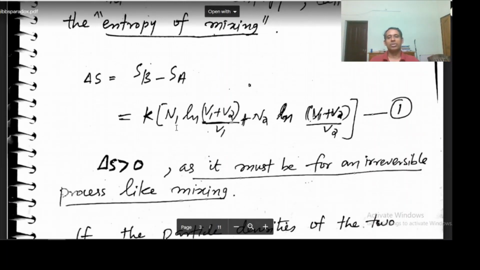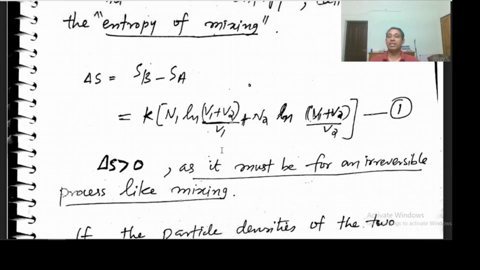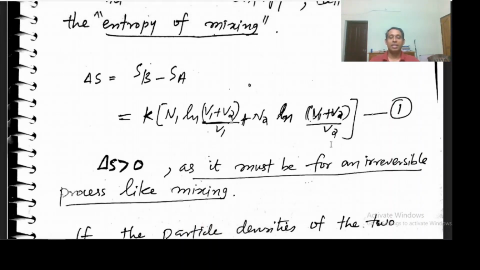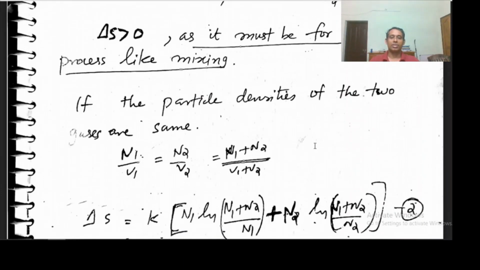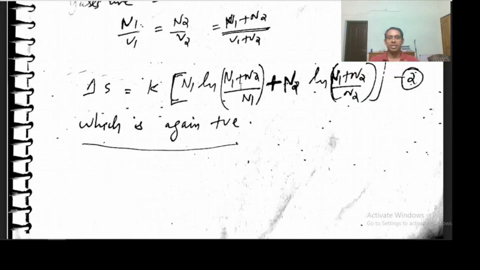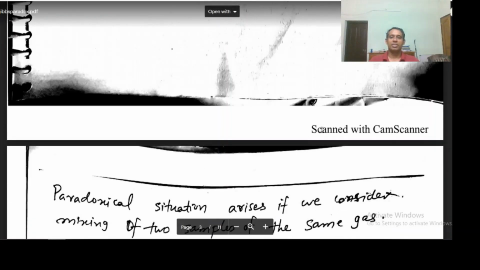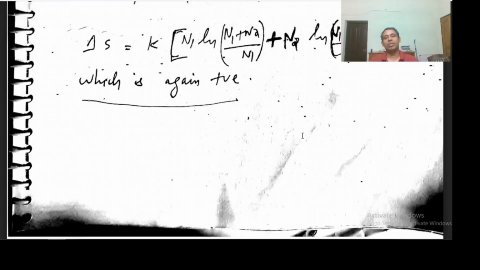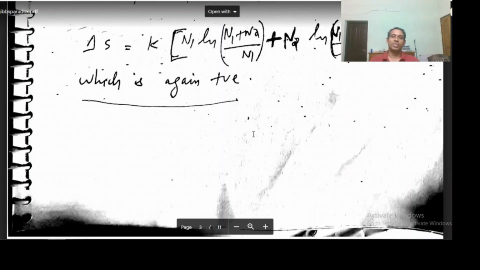So for (V1 plus V2) by V1 I can write (N1 plus N2) by N1, and for (V1 plus V2) by V2 I can write (N1 plus N2) by N2. That is written here, which is again clearly positive. So no problem here, mixing two different gases, the entropy is increasing, there will be a net increase in entropy.